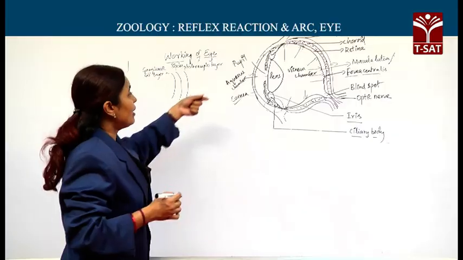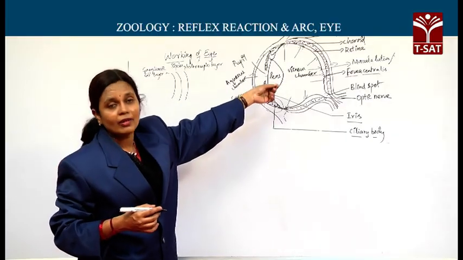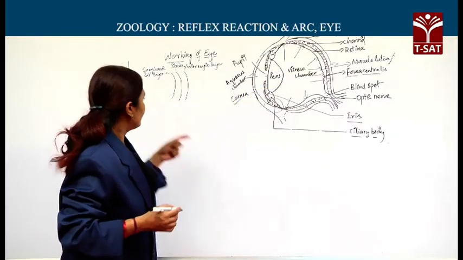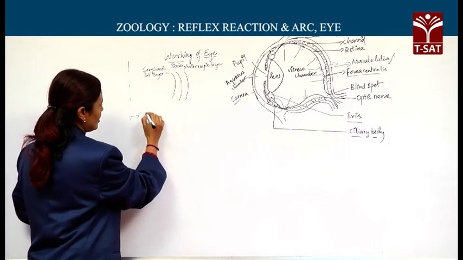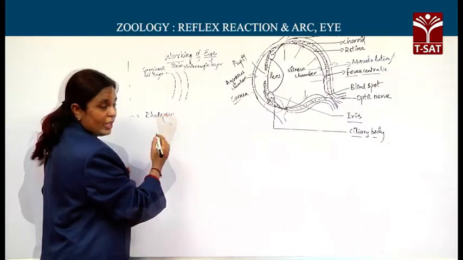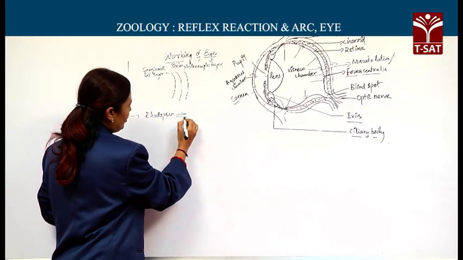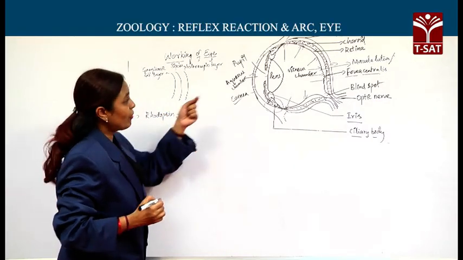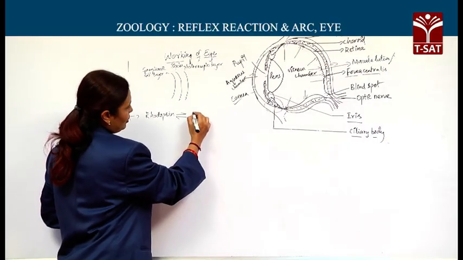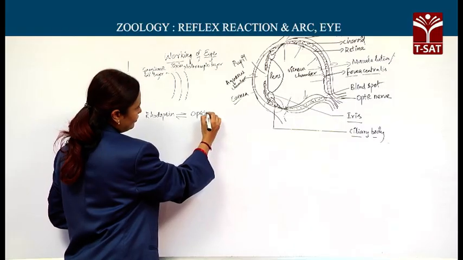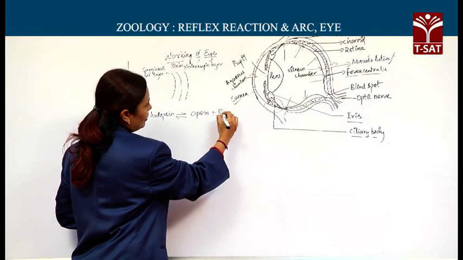Now, when the light falls on these rods or cones, their visual pigments get dissociated. For example, let us say it is rhodopsin. Rhodopsin is a reversible product, we already discussed. When light falls on these rods, rhodopsin gets dissociated into opsin plus retinal.